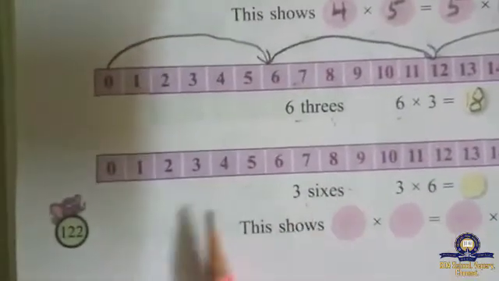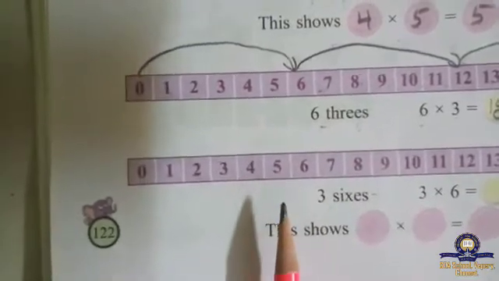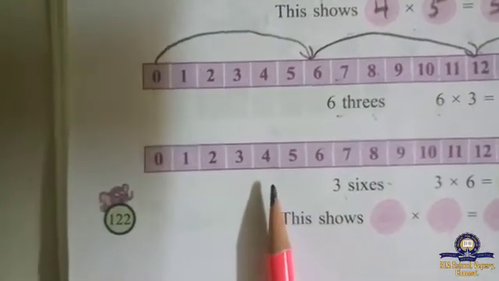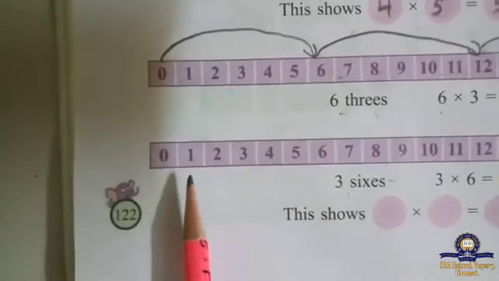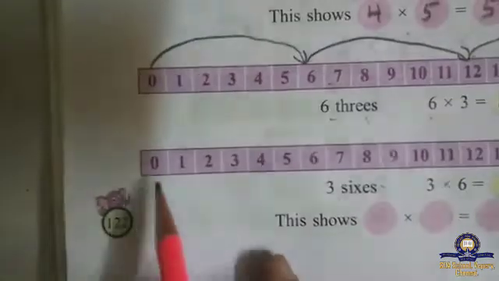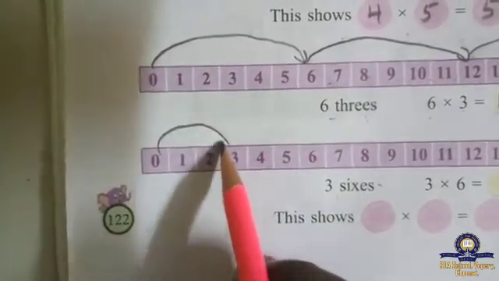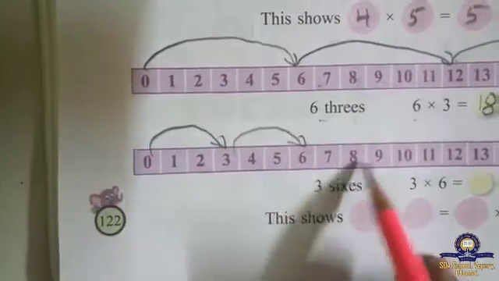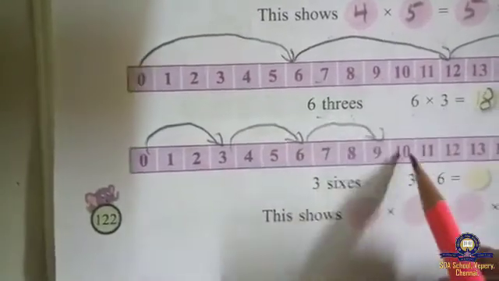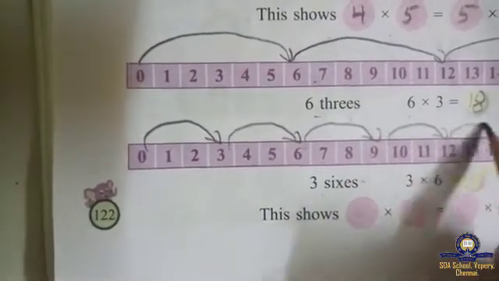Here 3 6s are, 3 times 6 we have to count. Okay. 3 3 we have to count for 6. 1 2 3, 1 2 3, 1 2 3, 1 2 3, 1 2 3.